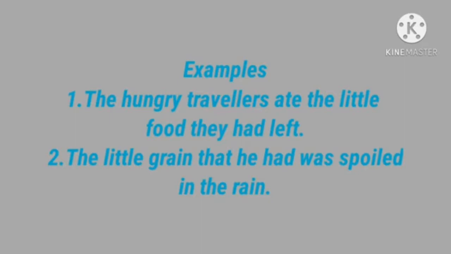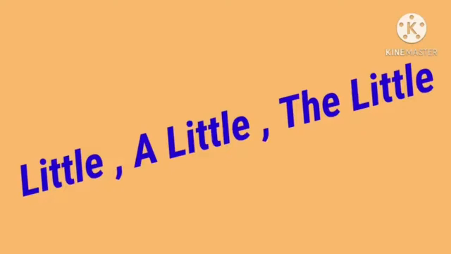The little grain that he had was spoiled in the rain. So the little grain he had, only a little grain, but all was spoiled in the rain. They had little, but everything was spoiled. So the little is used when the quantity is not very large, but referring to all that they had. Children, are you clear about the use of little, a little and the little?